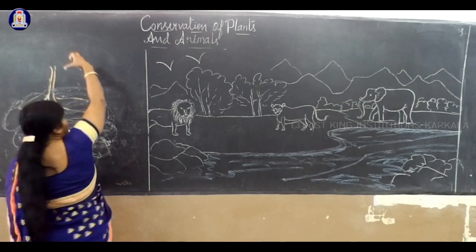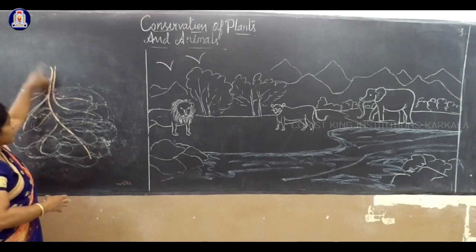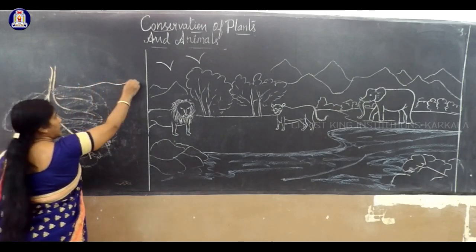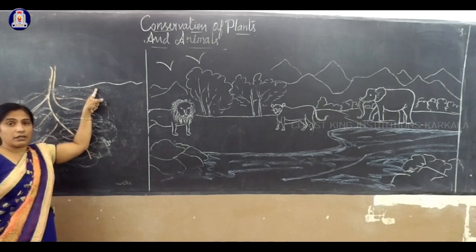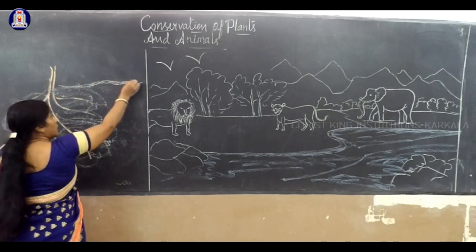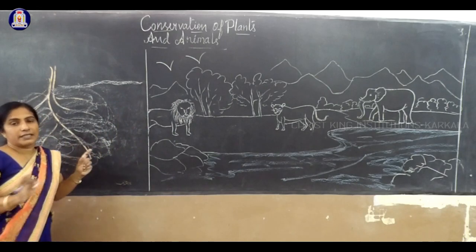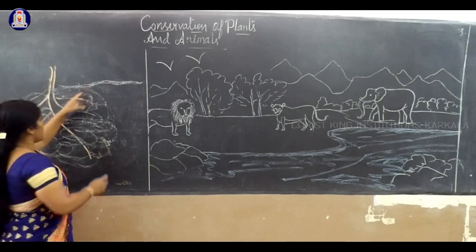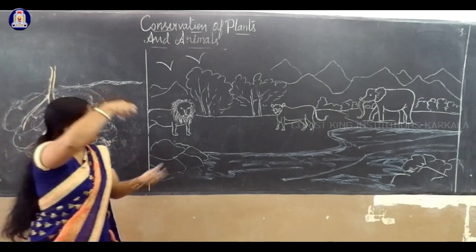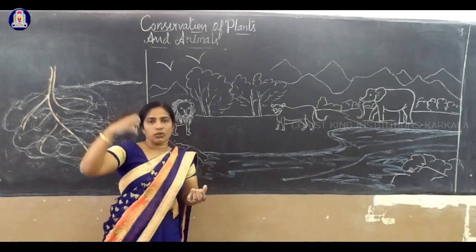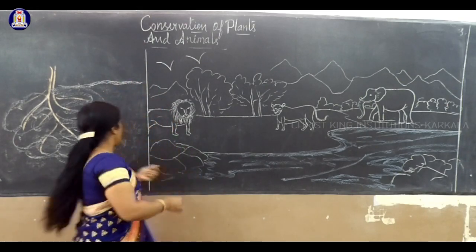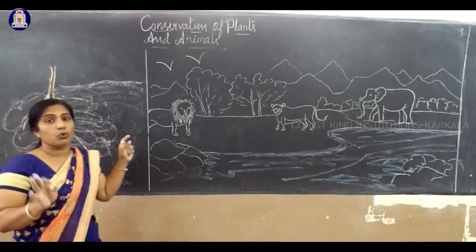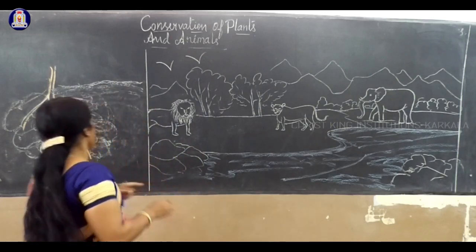When you uproot a plant or a tree, the topmost layer, the crust of the earth, will be disturbed, and all the layers of the soil will be disturbed. Different layers of soil are present. If you remove the tree from its place, the soil comes with it, and the topmost layer is totally disturbed. There will be a mixing of the soil content.